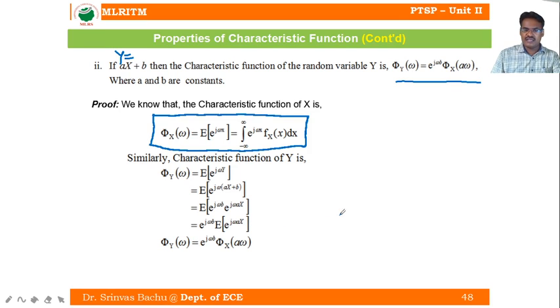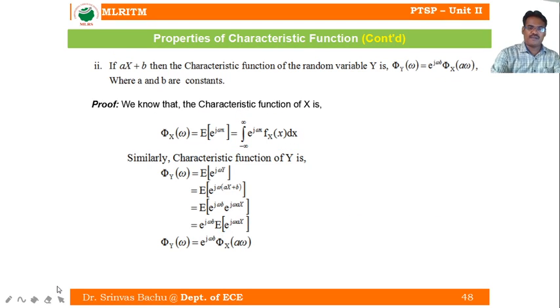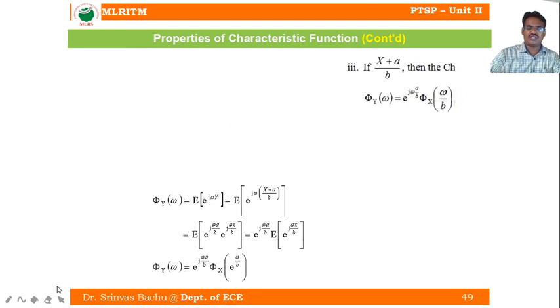So we write the expectation of e to the power of j omega a x. This is not omega, it's a omega. So e power j omega b into phi x, the characteristic function of the random variable x, of a omega. Hence proved. So this is one of the properties, where a and b are arbitrary constants.